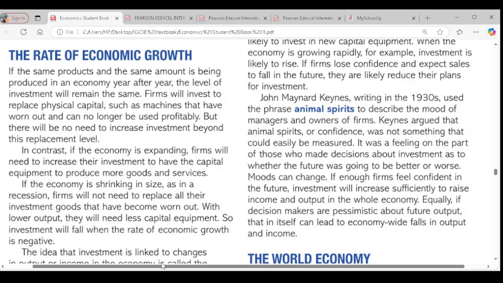We don't even have to replace those equipment that are wearing and tearing, that are depreciated, because there's no point in replacing them. Revenue is not increasing, so why do we have to increase investment? So during recession, investment in capital goods would reduce. Is it clear? But during a boom, investment in capital goods will increase, because there's an incentive to increase investment at that point in time.